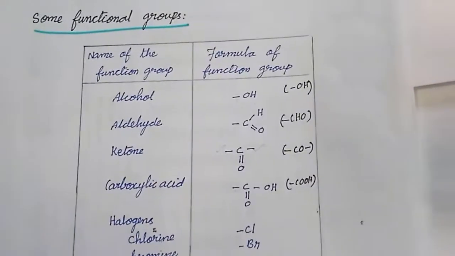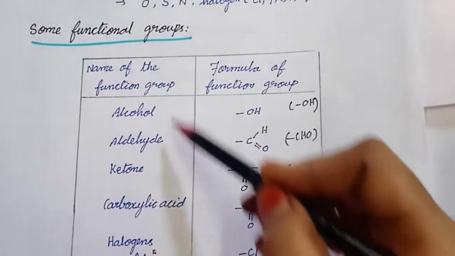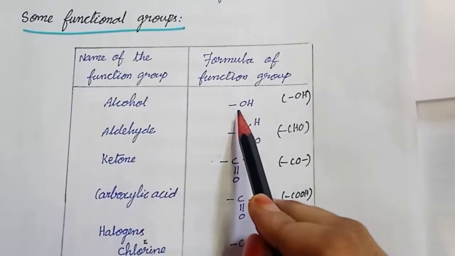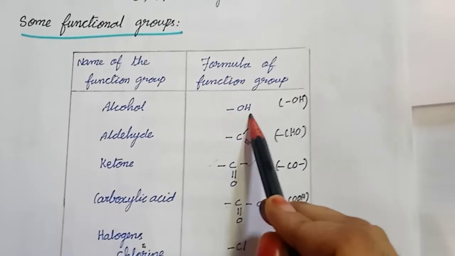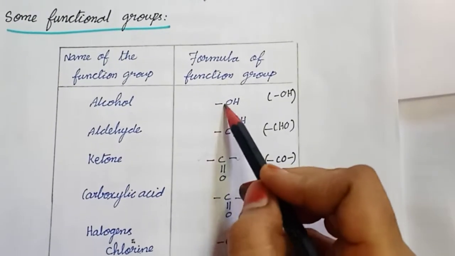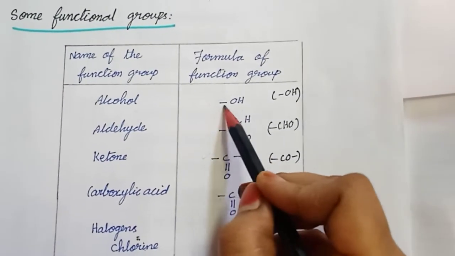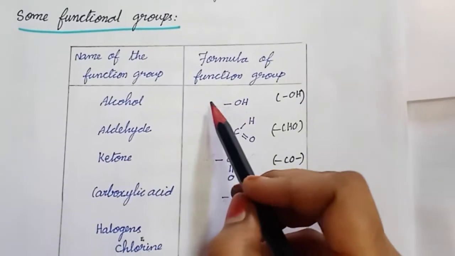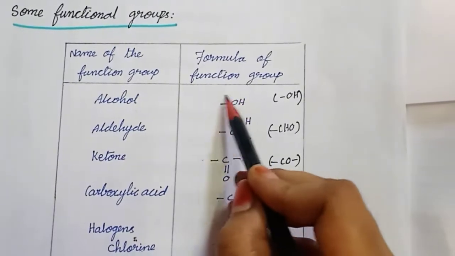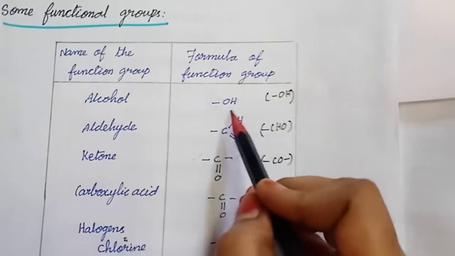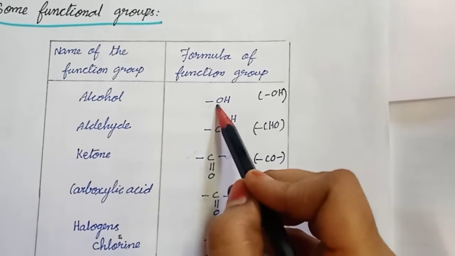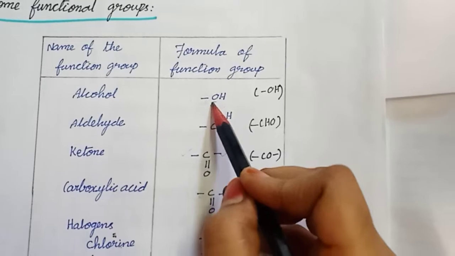In our chapter we see only 5 functional groups. Alcohol is simply represented by OH. This is the linking place, through which it is linked with the hydrocarbon chain. Which heteroatom does this alcohol group contain? Oxygen. Yes, oxygen is the heteroatom.